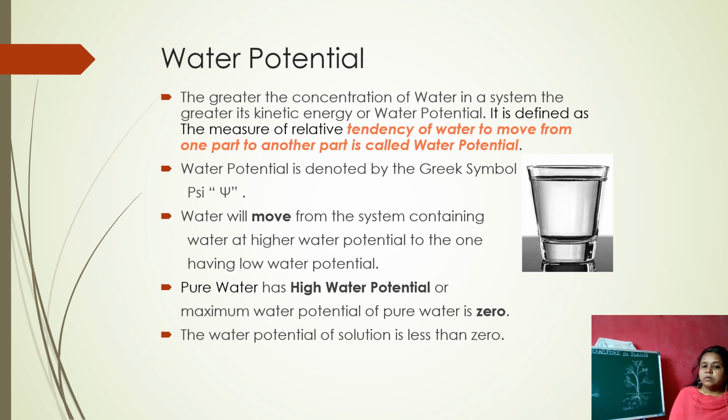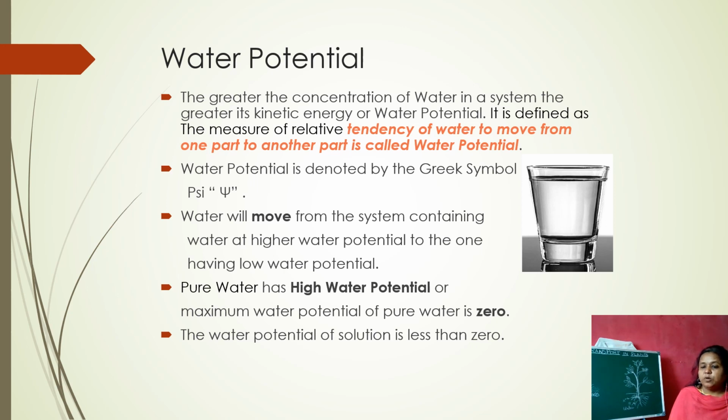Water potential is generally denoted by the Greek symbol psi. Water will move from the system containing water at high water potential to the one having low water potential. That is, water can move from its higher water potential to its lower water potential. That means water can move from where the water molecules are more to the region where the water molecules are less.